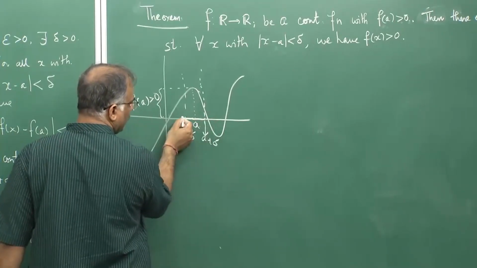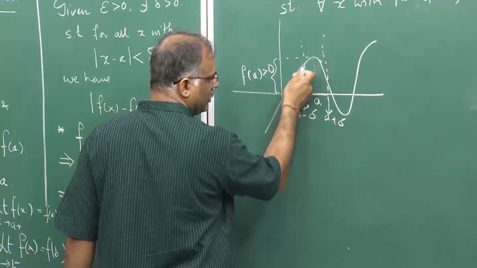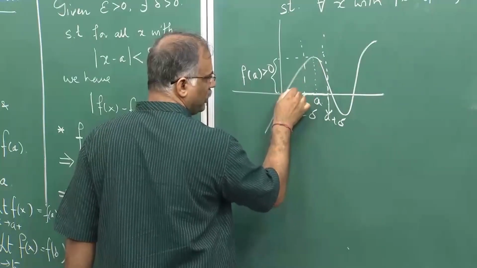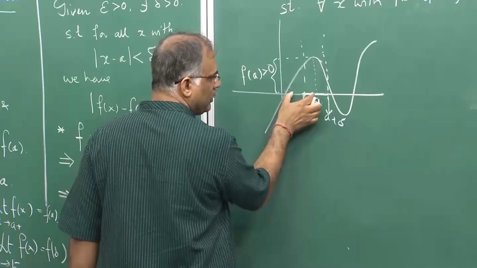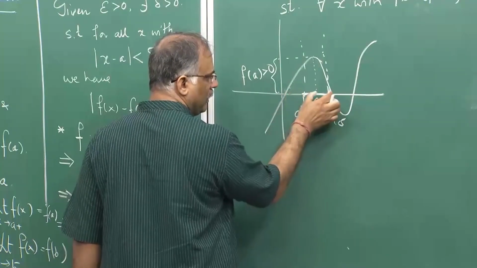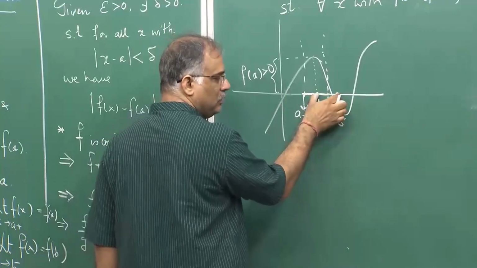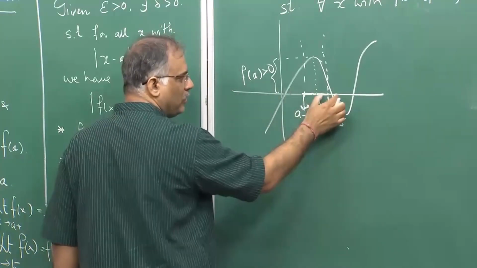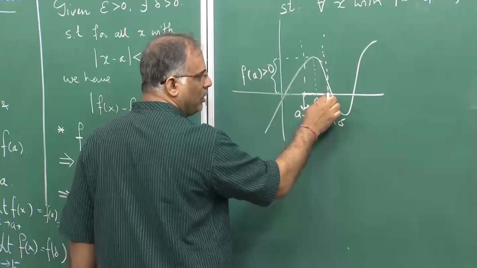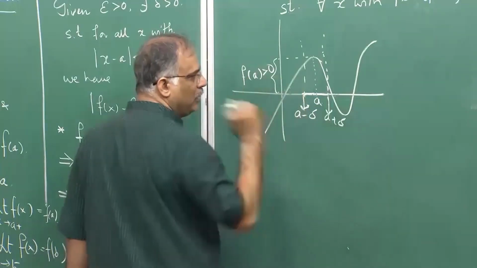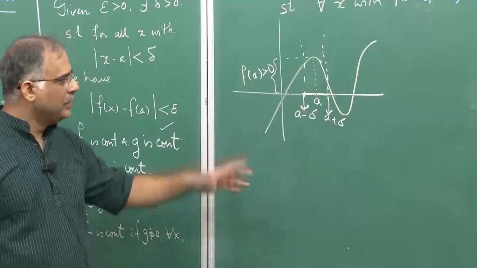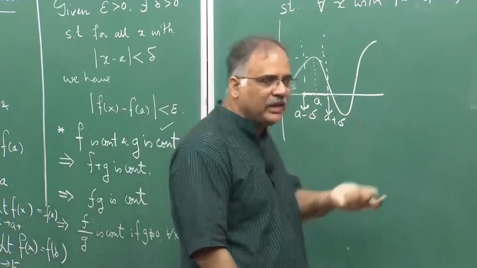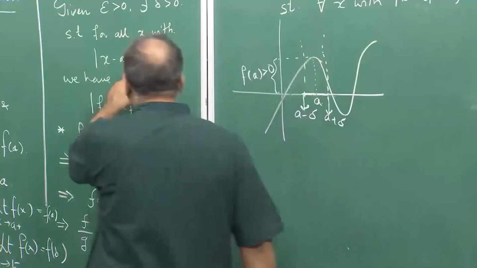But I might say that okay, this side I have more, up to here I have f of a strictly bigger than 0, but here if I increase delta by this amount on this side, it should come here, but then it encompasses a function value which is equal to 0 and in fact less than 0. So, it cannot work for every delta, it just works for a fixed delta.